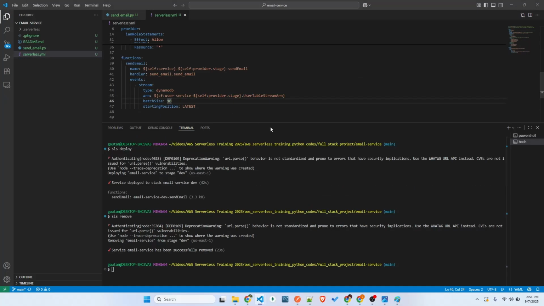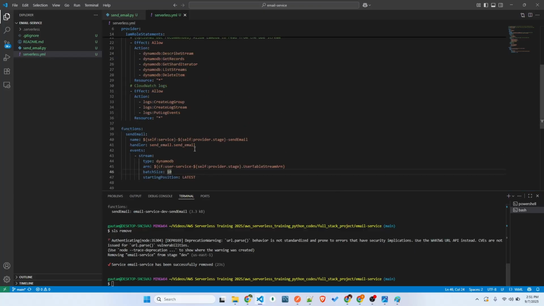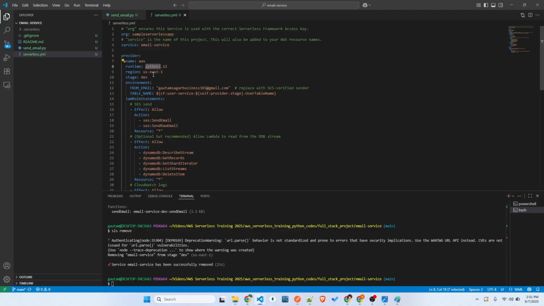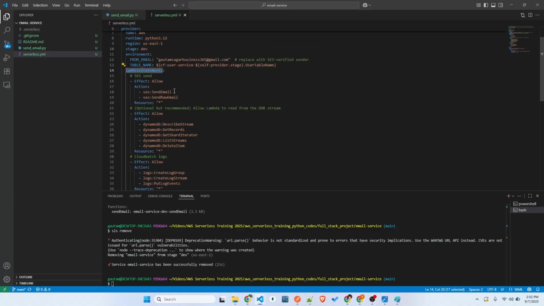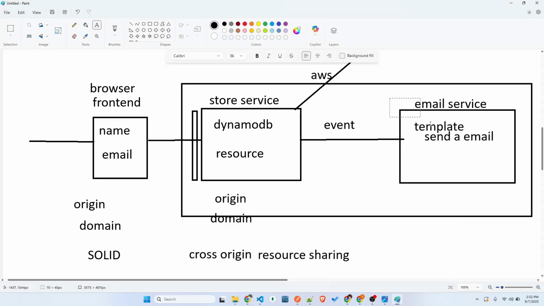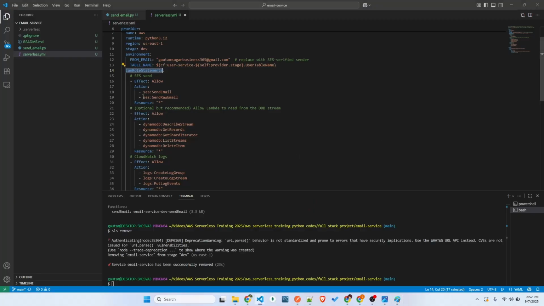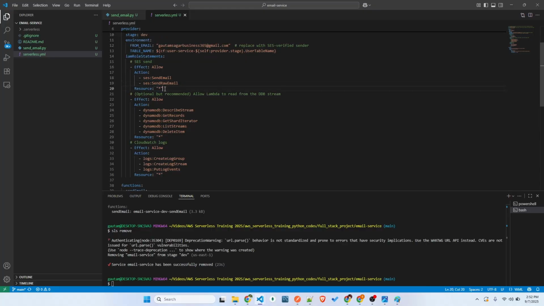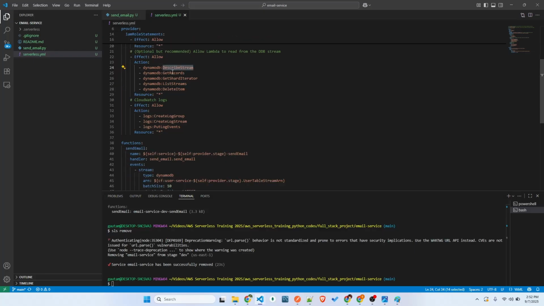Meanwhile, it gets deployed. This is the email service. It doesn't do anything, just sends an email. So it has the same details like dev. We gave this from email in our previous class. Similarly, we had this logic. I just hardcoded the email ID and the table name, and it's the same DynamoDB table name. The IAM role, right? I just said each microservice has specific roles. This doesn't do anything except send an email through SES, sorry. So we are going to allow send email and send raw email. That's it, these are the two things we're going to allow. On which resource, we can give the resource name, but we can allow all the resources for now. And DynamoDB get records, right.